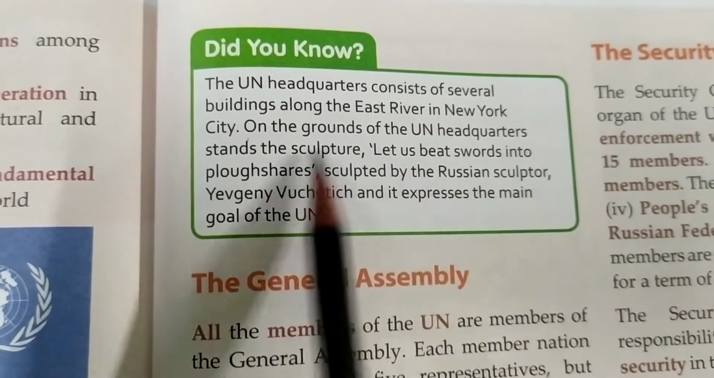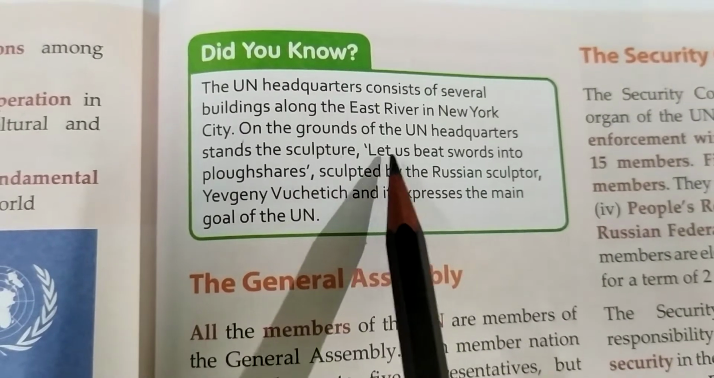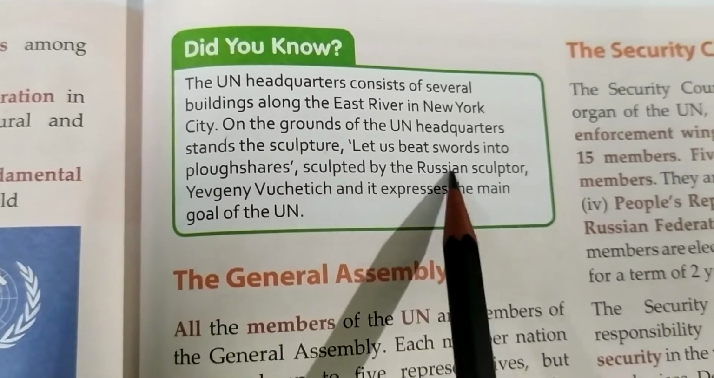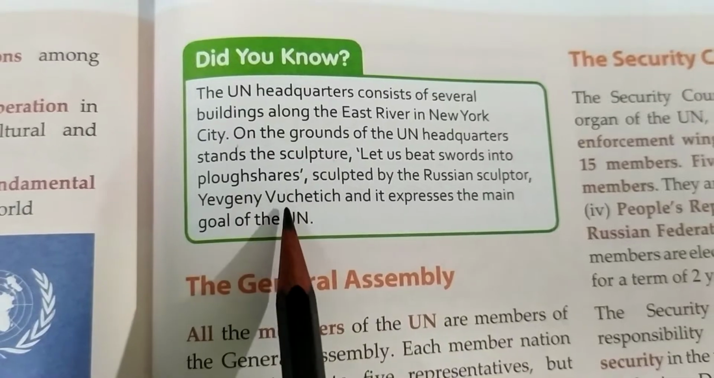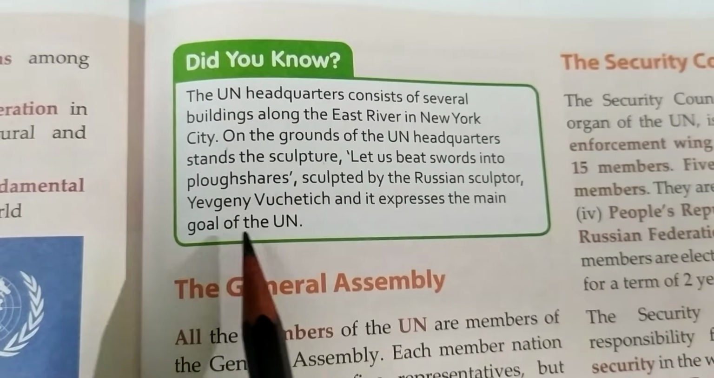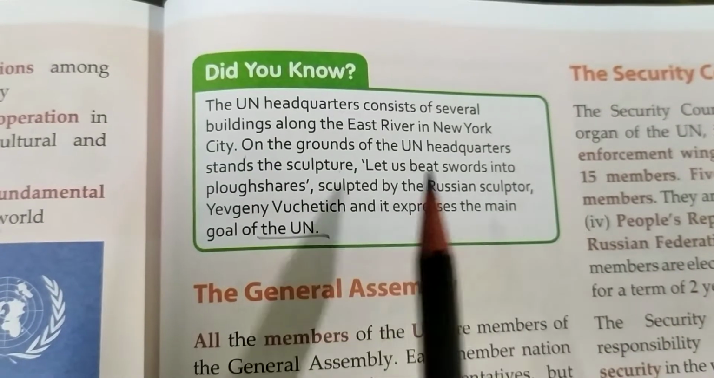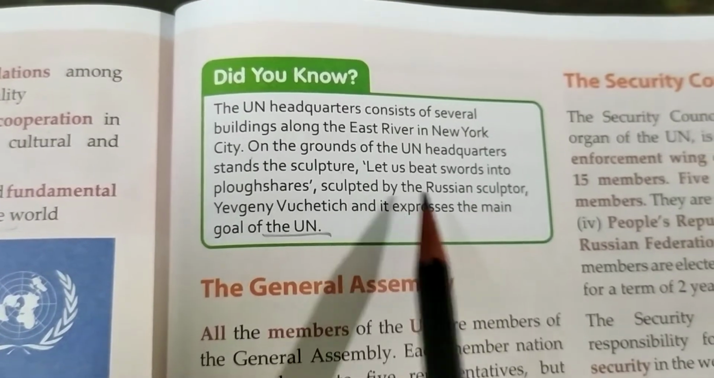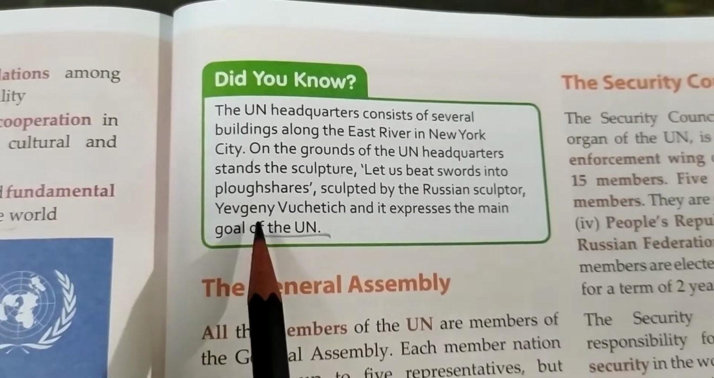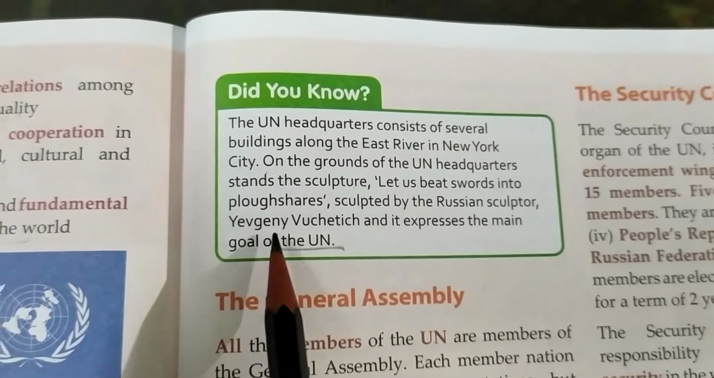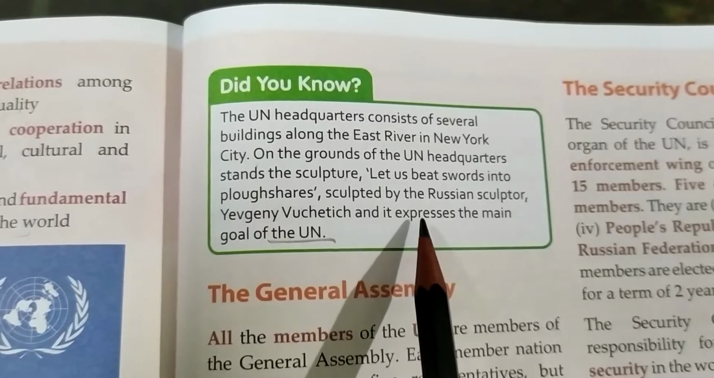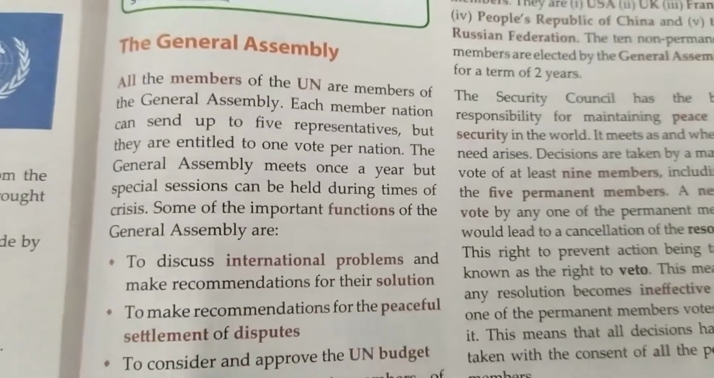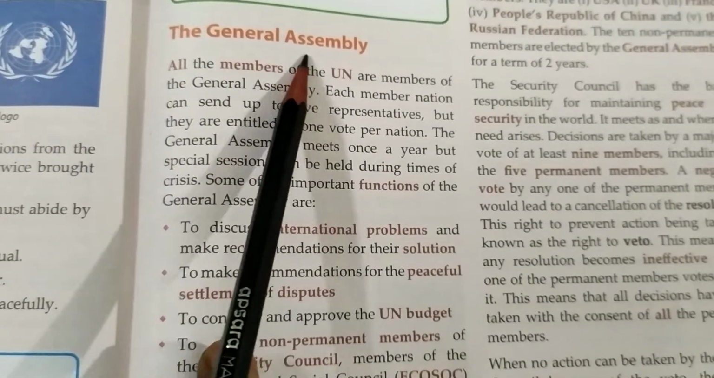On the grounds of the United Nations headquarters stands this sculpture, that is, Let Us Beat Swords into Plowshares, sculpted by the Russian sculptor Yevgeny Vuchetich, and it expresses the main goal of the United Nations. So on the grounds of the United Nations headquarters, a sculpture is there, and it is sculpted by the Russian sculptor Yevgeny Vuchetich, and you can say the sculpture expresses the main goal of the United Nations.